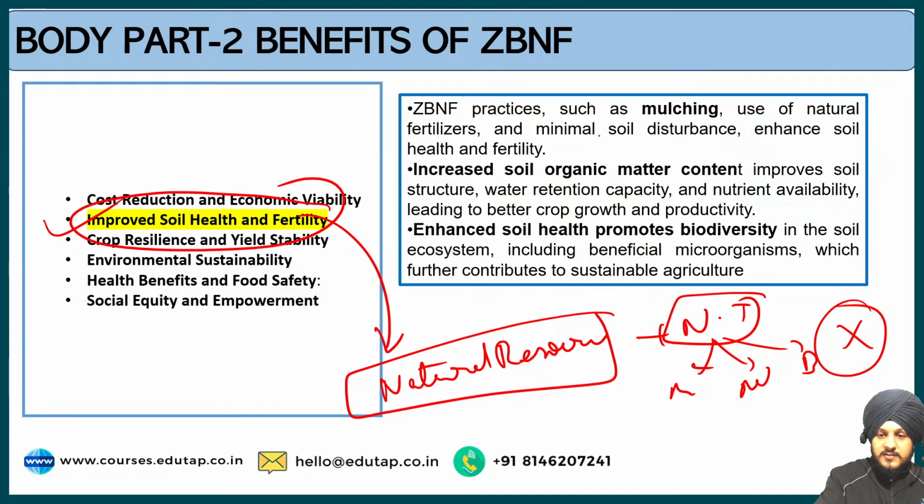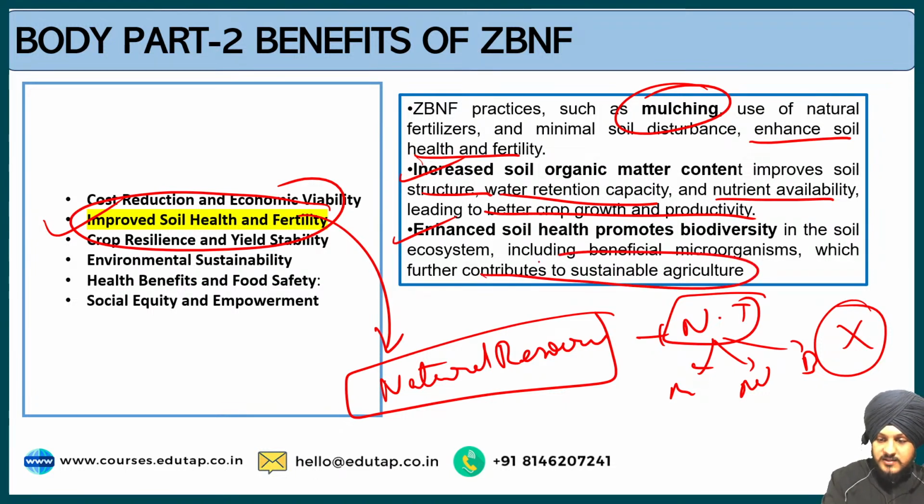So zero budget natural farming, such as mulching, use of natural fertilizers, and minimal soil disturbance, enhances soil fertility and health, and increased soil organic matter content improves soil structure, water retention capacity, and nutrient availability, leading to better crop growth and productivity. Third, enhanced soil health promotes biodiversity in the soil ecosystem. That includes beneficial microorganisms, which further contributes to sustainable agriculture. So this is regarding the second point.